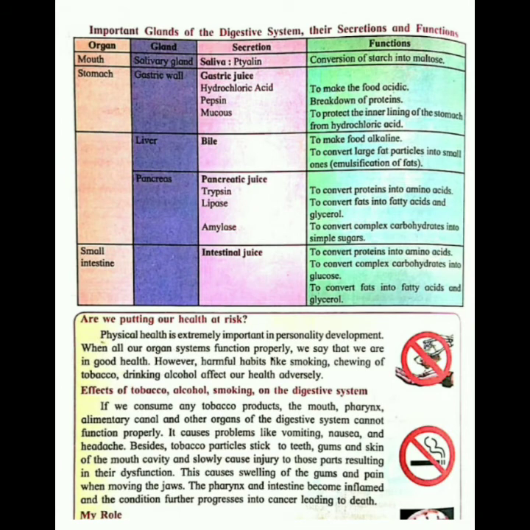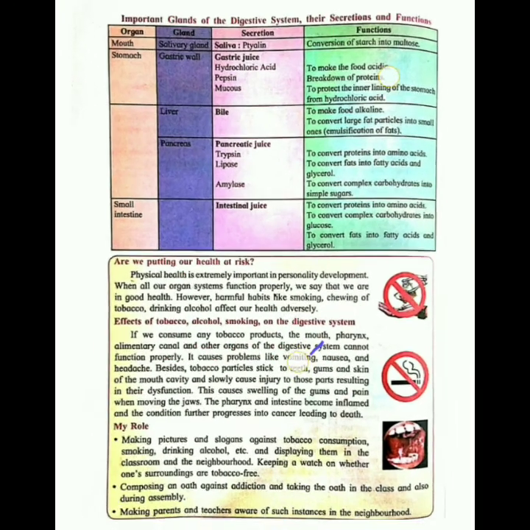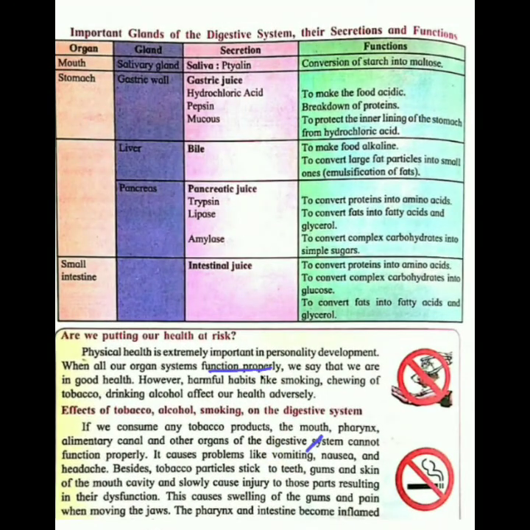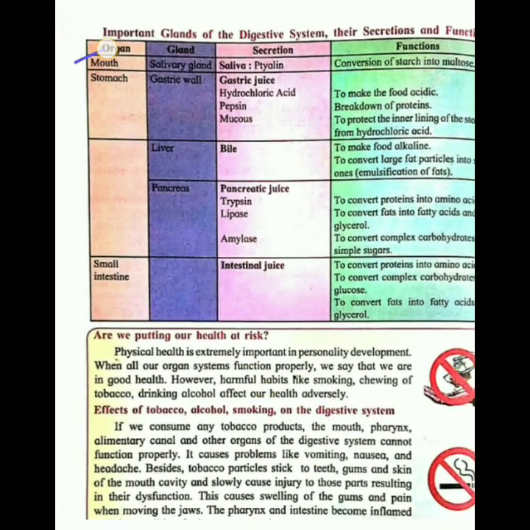So until now, whatever we have learnt is present in this chart. Here the organs are shown, like the mouth is one organ, and the gland which is present in the mouth is the salivary gland. It secretes saliva which contains the enzyme ptyalin, and its function is conversion of starch into maltose. So until now whatever we have studied is present here in this chart, which is shown very properly.